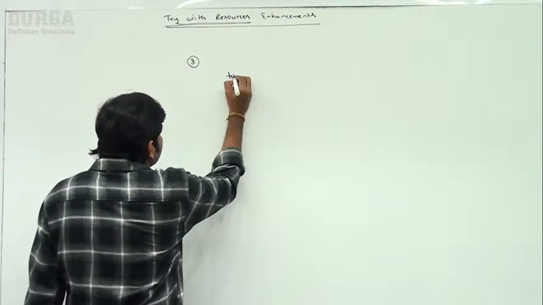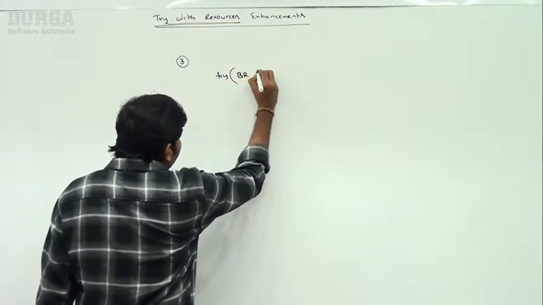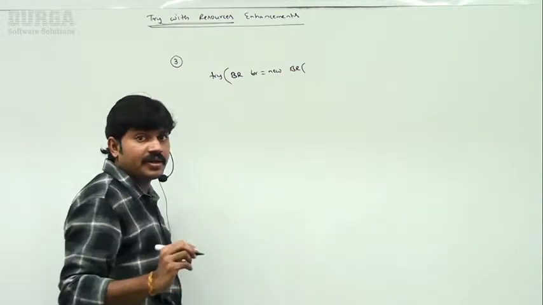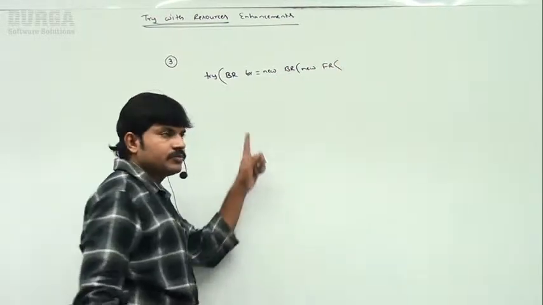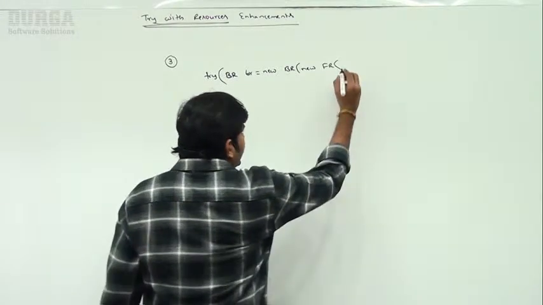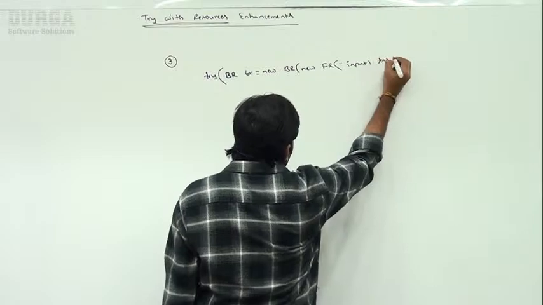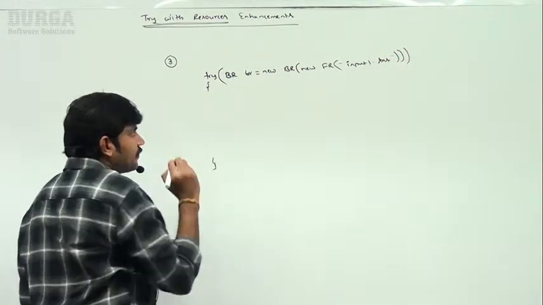I'm taking a try block and opening a BufferedReader: BR is equal to new BufferedReader of new FileReader of input1.txt.